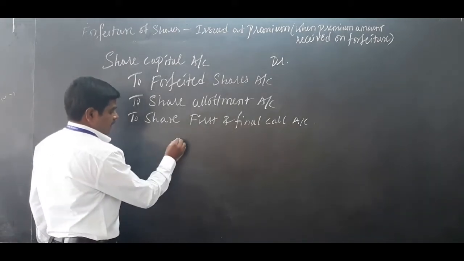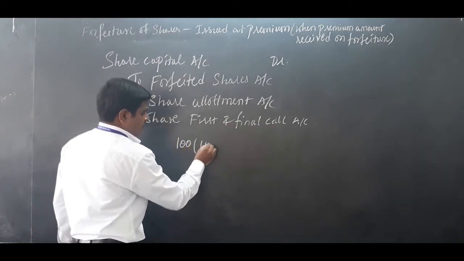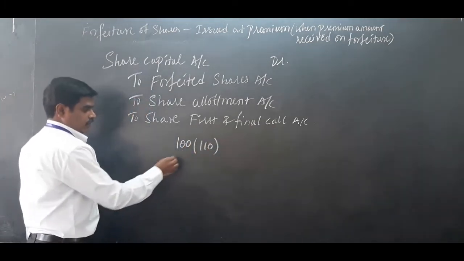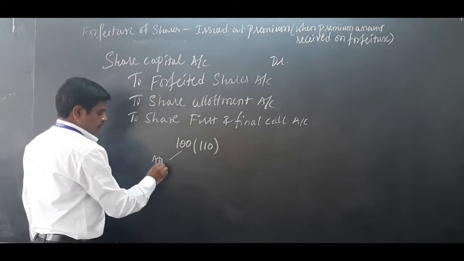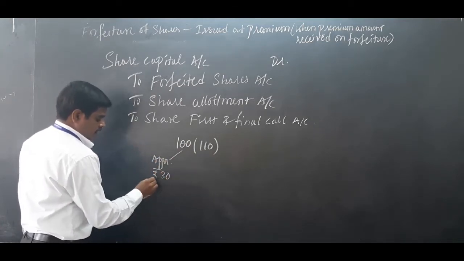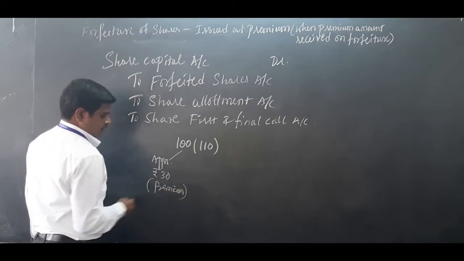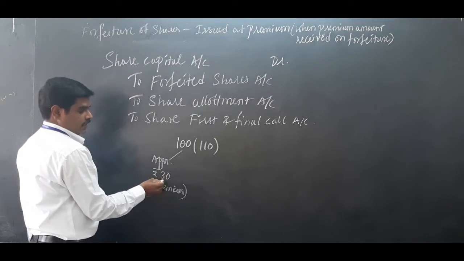Let me take 100 rupees as the face value, issued at 110. Application, rupees 30. Here the premium is included: the 10 rupees is included here.